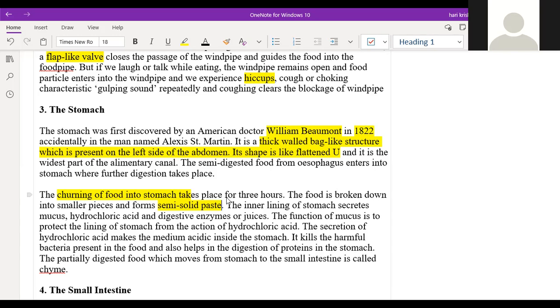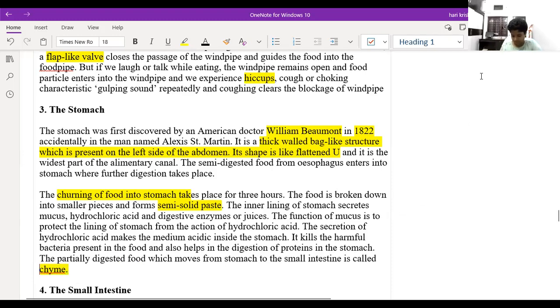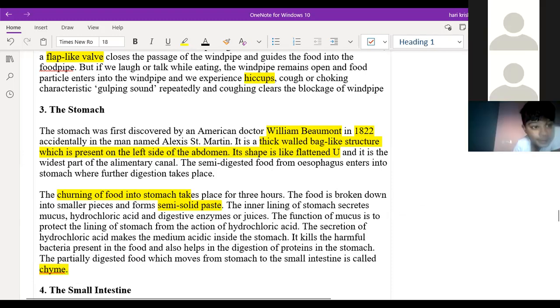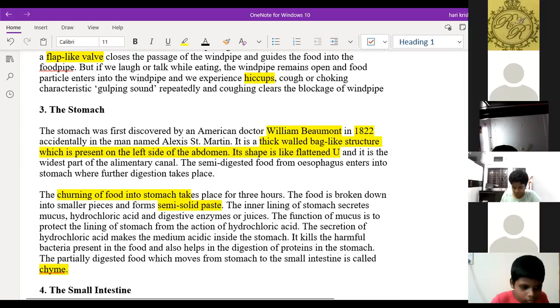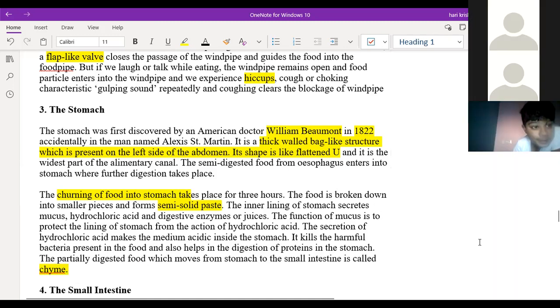Okay. So whatever the semi-solid paste has prepared in the stomach, that part is called chyme. What is the name? Chyme. Okay. So what is the bolus? When in the mouth, it forms a ball-like structure, that's called bolus. And the chyme is when the partially digested food moves from the stomach to the small intestine, that is called chyme.